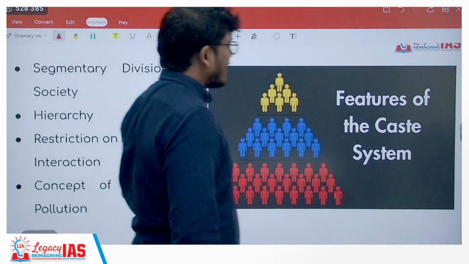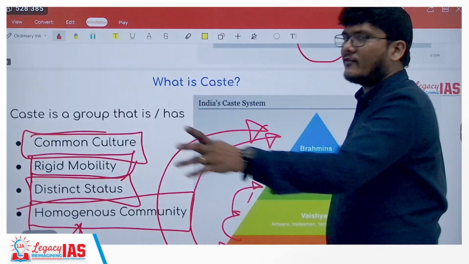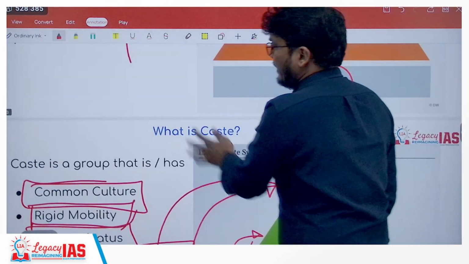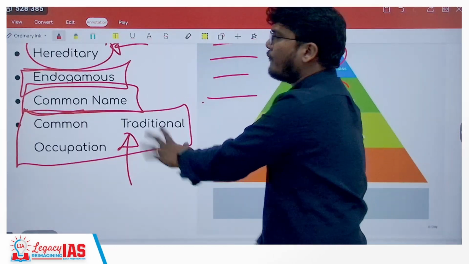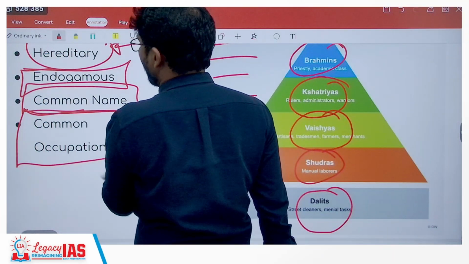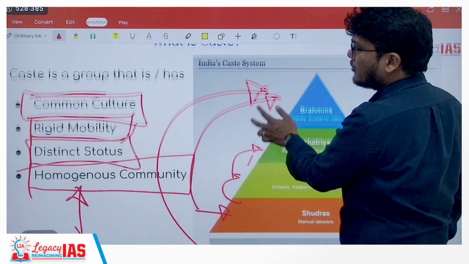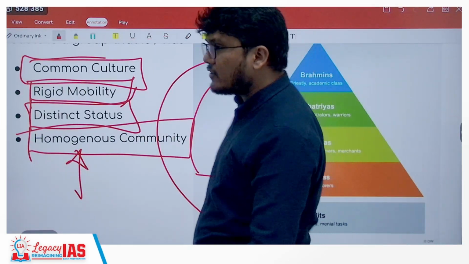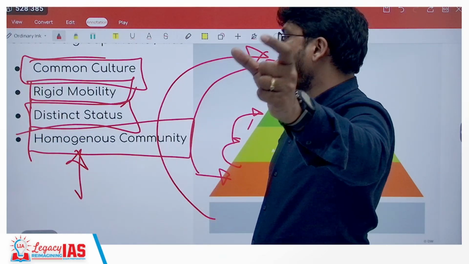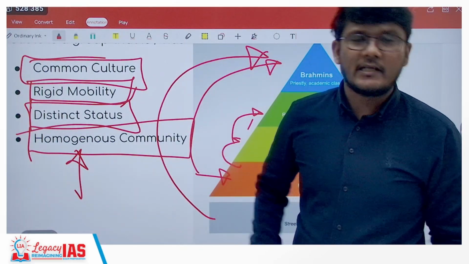Now, what are the main features of the caste system? Till now we have understood what caste is. Caste is a group. In your definition, you can use any 4 or 5 elements. You can talk about caste as a group which is hereditary, endogamous in nature, having a common name, tradition as well as occupation, consisting of common culture, having rigid mobility, distinct status, as well as a homogeneous community, is known as a caste group.